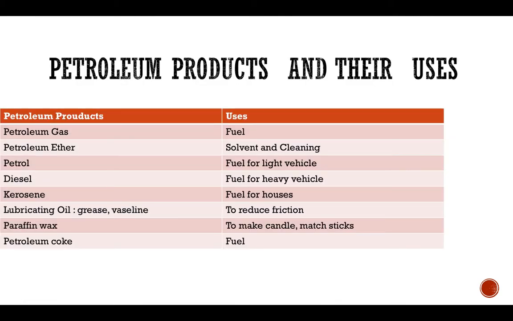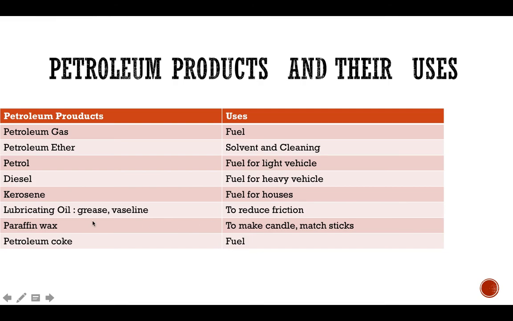There are various forms of petroleum products and their uses. For example, petroleum gas is used as fuel, like LPG gas that is used in our kitchen. Petroleum ether is used as a solvent to dissolve various organic substances and for cleaning. Petrol is used as fuel for light vehicles. Diesel is used as fuel for heavy vehicles. Kerosene is used as fuel for houses.